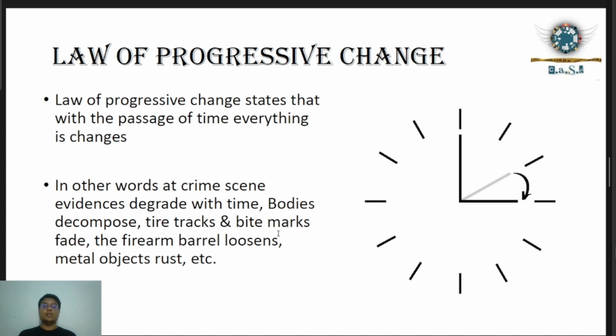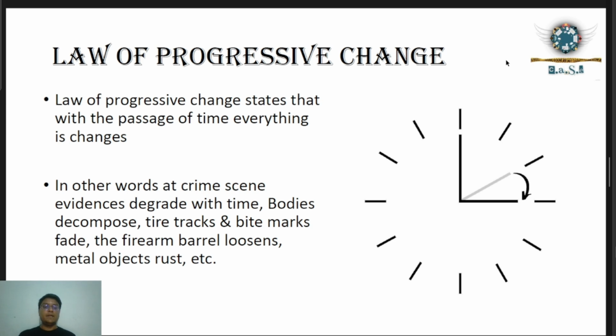Now we will talk about another law, called the law of progressive change. The law of progressive change is very simple. As you can see the clock on the PPT, as time passes, things start to deteriorate. For example, you buy a packet of chips and eat some, and after that you put it aside. After one or two days, you can find fungus on those chips. That is a classic example of the law of progressive change.